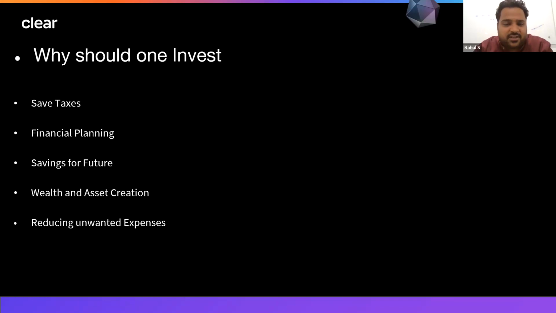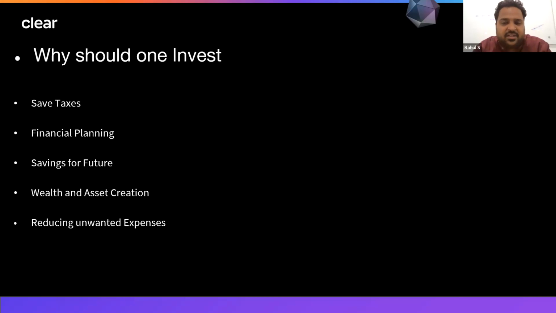Thank you. So yes, reducing the unwanted expenditure. As we plan for investing, we can choose various options like SIPs, or monthly we can do the investments. So plan it in such a way that once you receive the salary, you set aside a certain amount of money which has to be invested. This is because from the very beginning, if we have less liquid cash in hand, we will not spend it on unwanted things. We will not unnecessarily waste that.